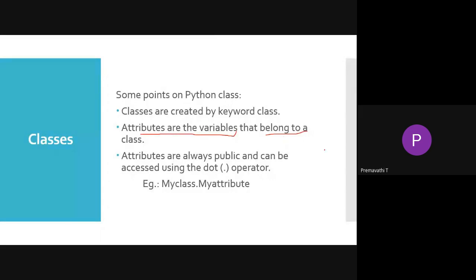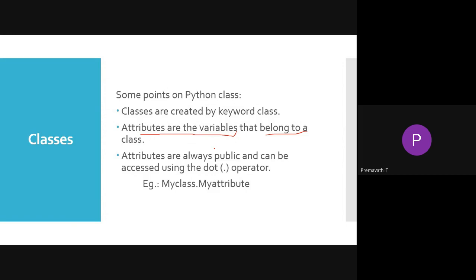Whatever attributes we have, we define as variables. For example, in the class rectangle there will be length and breadth, which are characteristics of the rectangle, converted into variables.